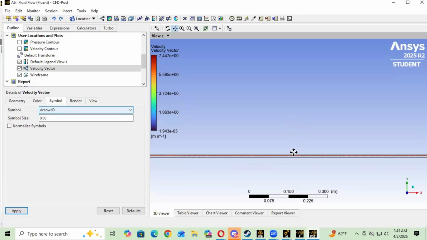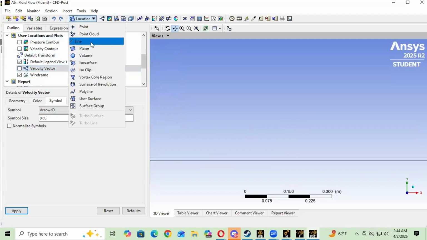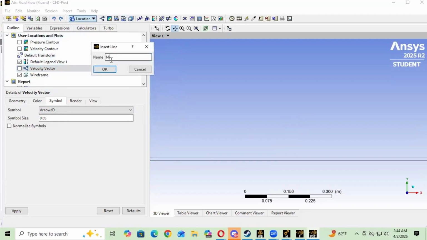I'm just going to zoom into the middle here for a sec. So we're going to deselect, and we're going to go to location, and we're going to make a line. We're analyzing the midpoint and the outlet line for this project. So I'm just going to name this midpoint line.